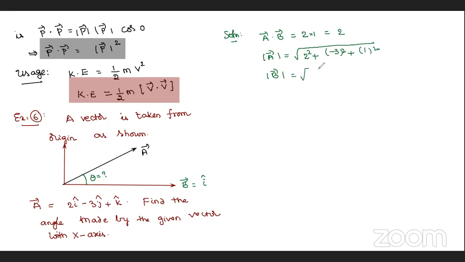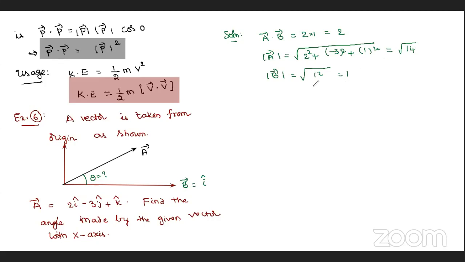Whereas mod B bar is root of only i cap, its magnitude is 1, so 1 square, that is equal to 1. And this is 9 plus 4, 13, plus 1, 14. Root 14. Root 14 means you can't simplify it, just leave it.